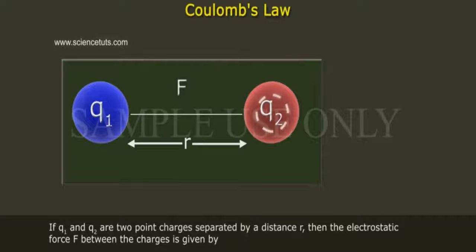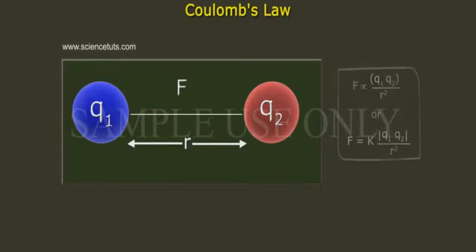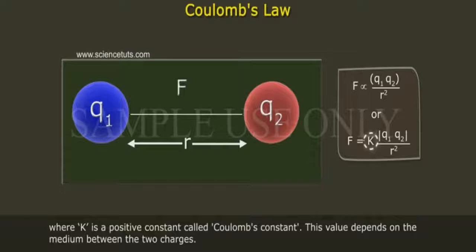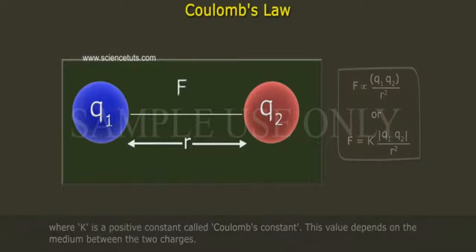If Q1 and Q2 are two point charges separated by a distance r, the electrostatic force F between the charges is given by F is directly proportional to Q1 Q2 by r square, or F is equal to K modulus of Q1 Q2 by r square, where K is a positive constant called Coulomb's constant. This value depends on the medium between the two charges.